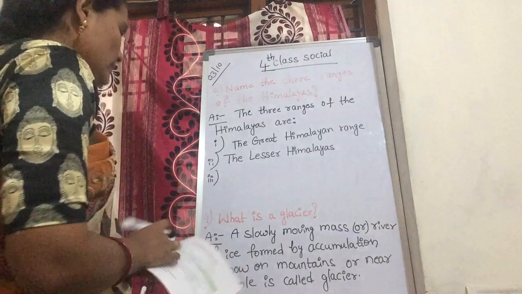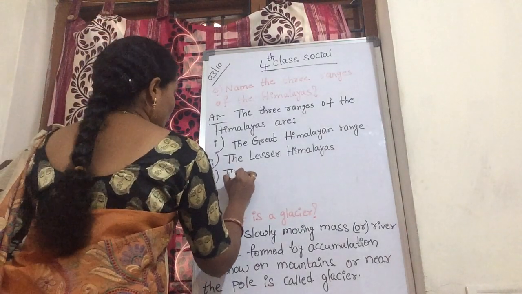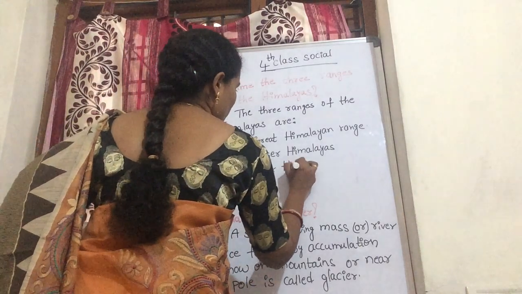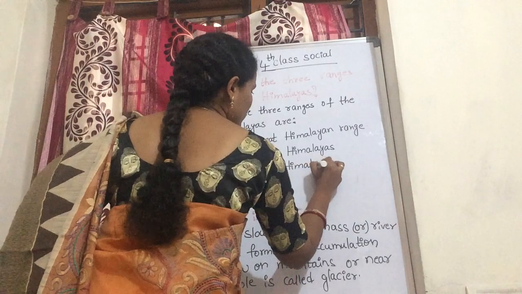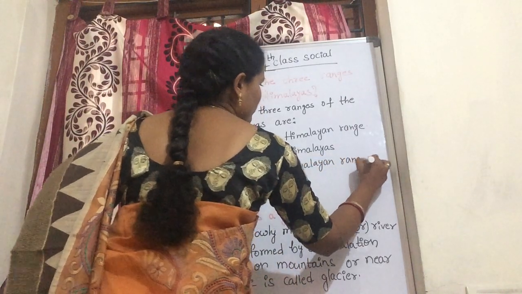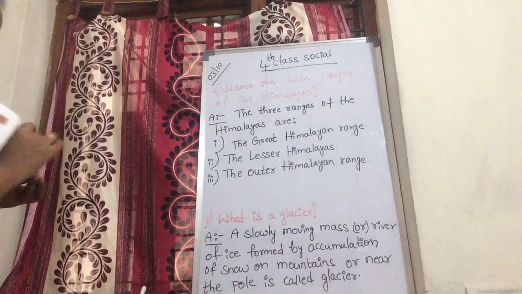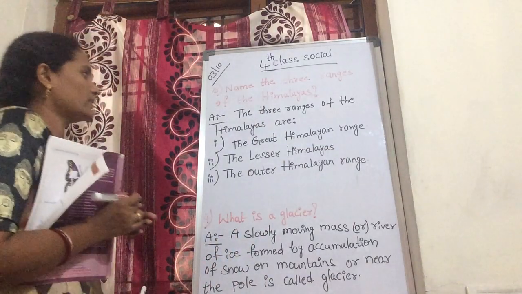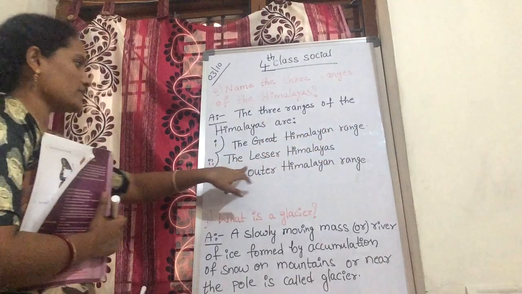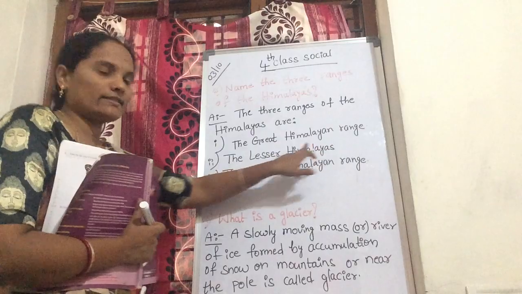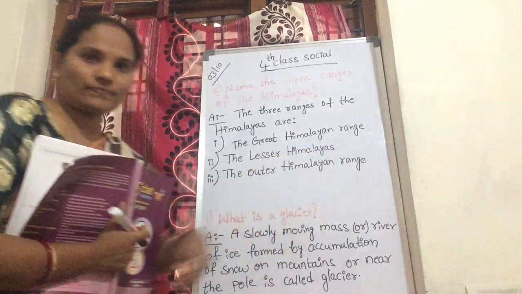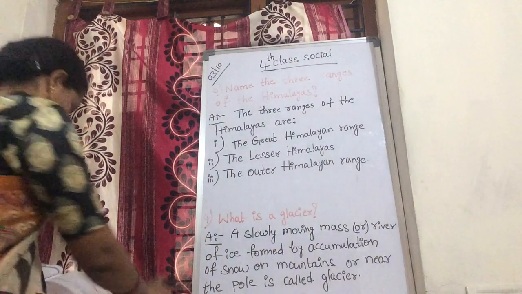And third one is what? The Outer Himalayan Range. The three ranges of the Himalayas are: first one, the Great Himalayan Range; second one, the Lesser Himalayas; and third one, the Outer Himalayan Range. Okay, children, copy this one.